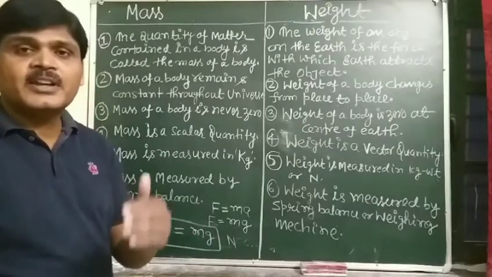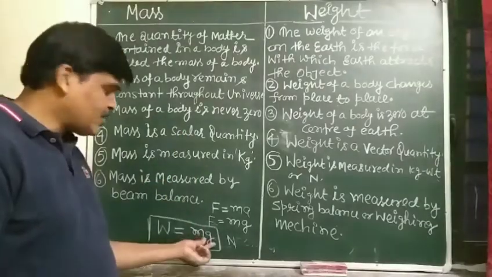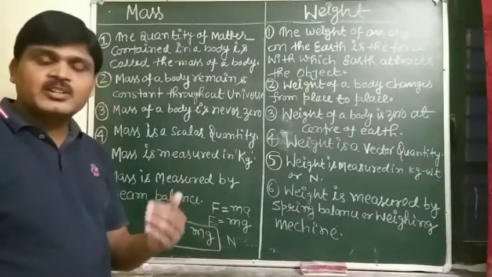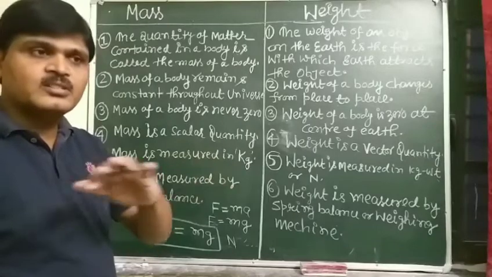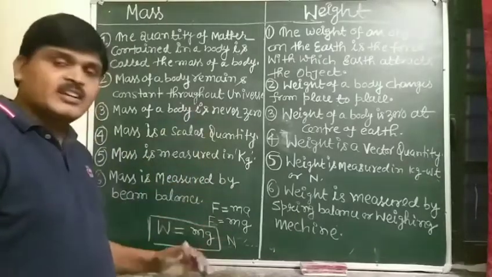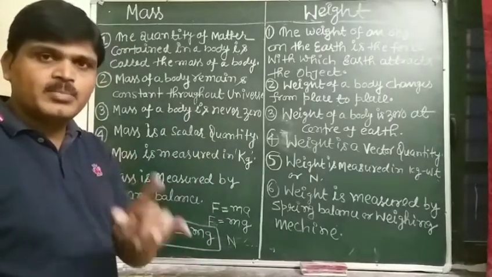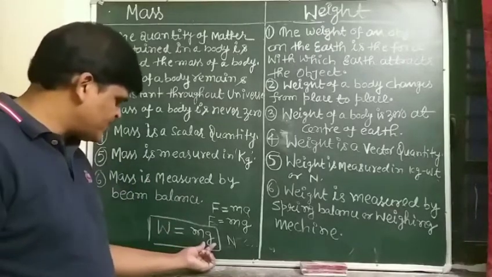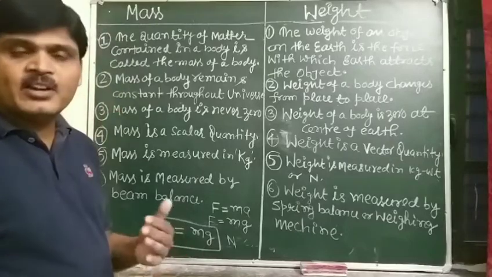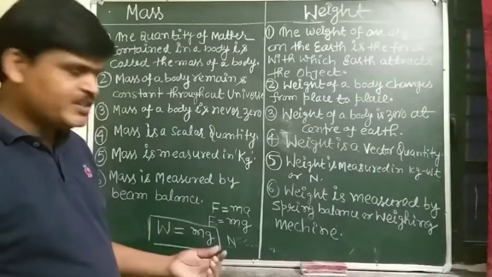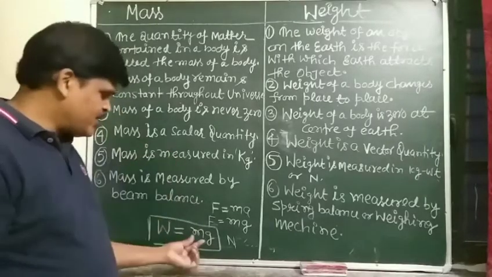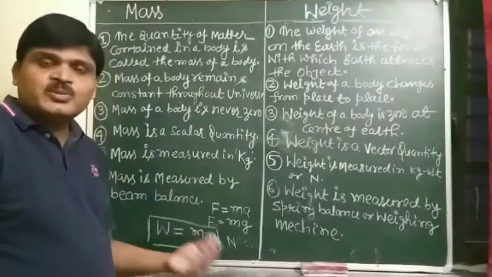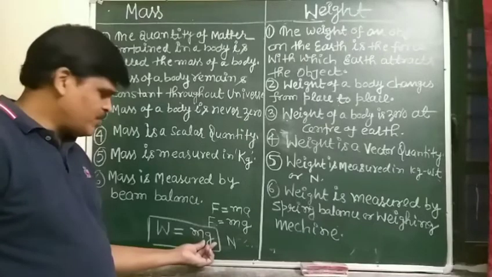So student, the weight of an object depends upon the mass of the body and acceleration due to gravity at that place. I have already explained in an earlier topic that acceleration due to gravity does not remain constant everywhere, but changes from place to place. If acceleration due to gravity changes from place to place, then the weight of an object will also change from place to place. Mass of the object remains constant throughout the universe, but acceleration due to gravity changes from place to place.